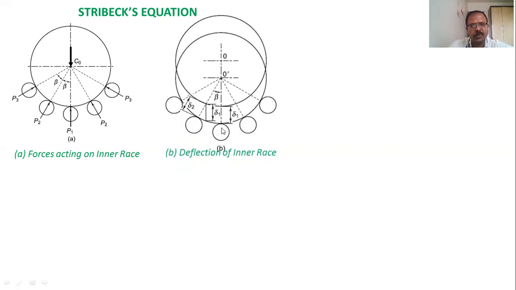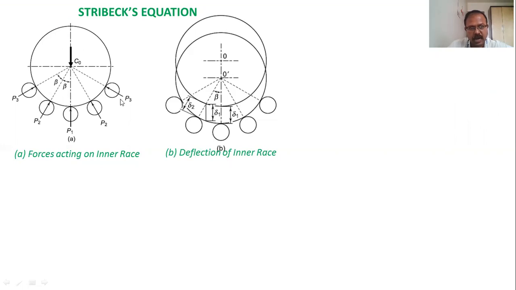Due to this C0, the inner race, though it is rigid, will be displaced by a radial distance delta 1, and it will be shifted to O dash. Delta 1 is the radial deflection of the ball at the center.